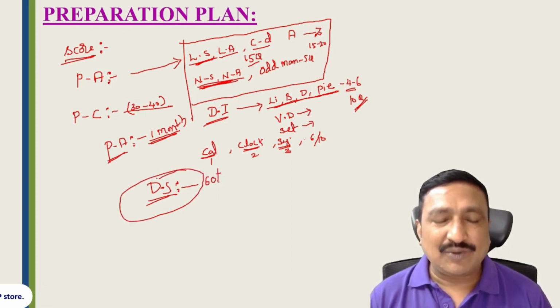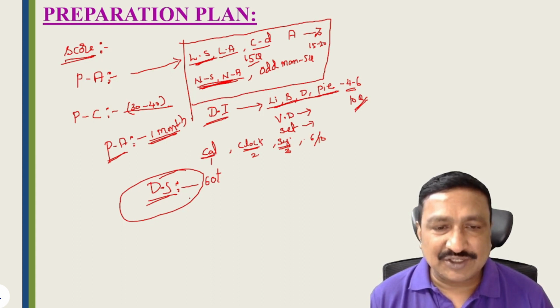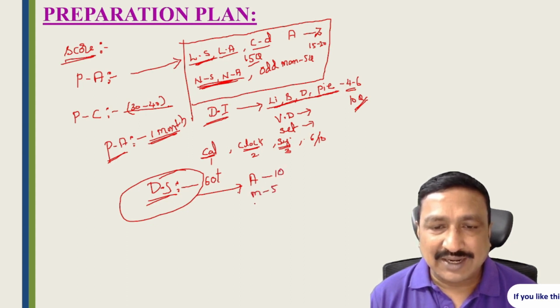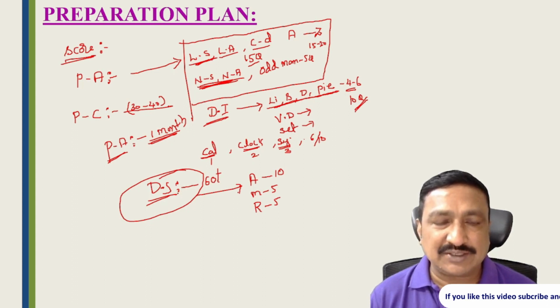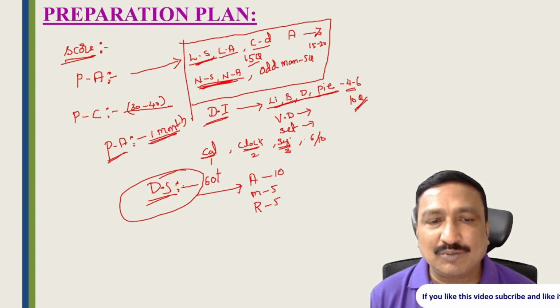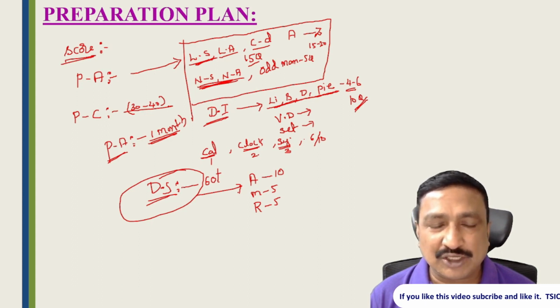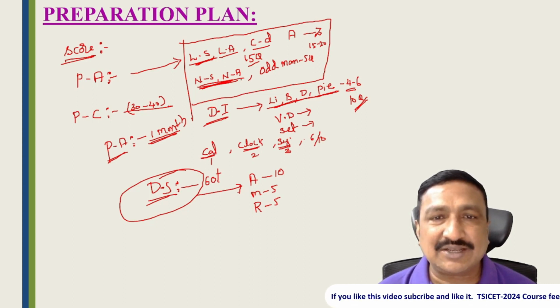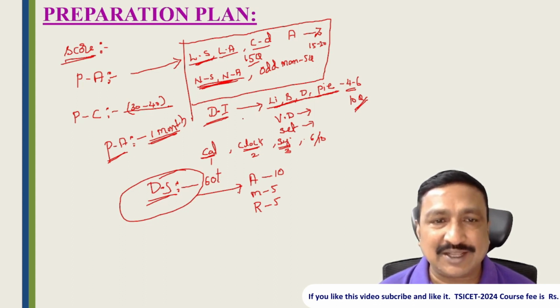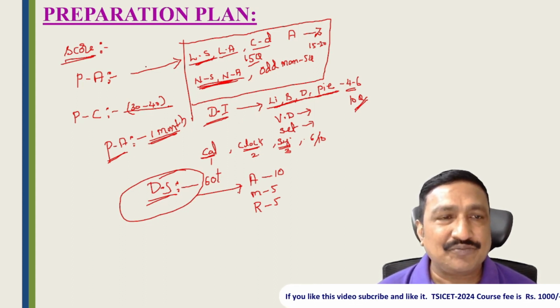As for when to prepare data sufficiency, all of it depends on arithmetic ability. They will ask 10 questions: 5 on mathematical ability and 5 on reasoning ability. If you are very good in arithmetic, mathematics and reasoning, you can score in data sufficiency. But I'm telling you, don't put too much stress on data sufficiency. I already told you the shortcuts. If you are good, do that; otherwise keep all the same options. You can score a minimum of 6 to 10 questions. So prepare and practice the rest of these topics, and then you can score very easily in Part A.